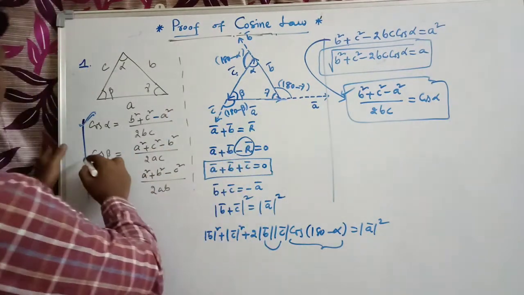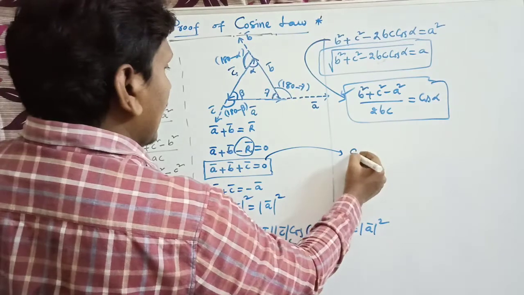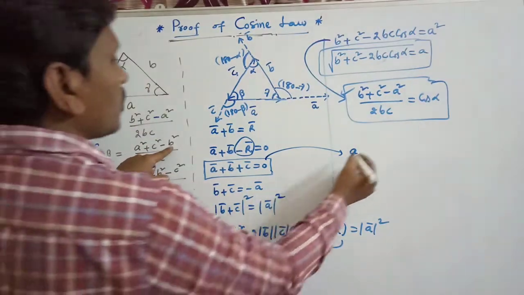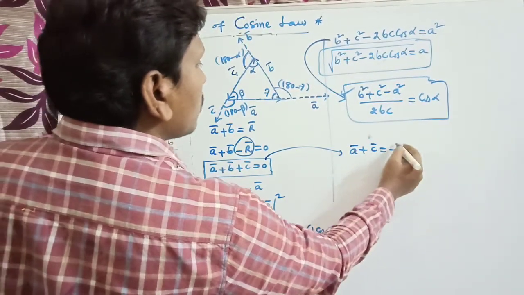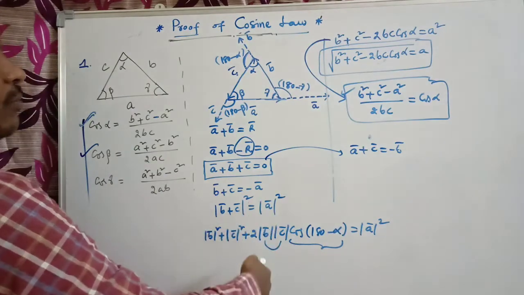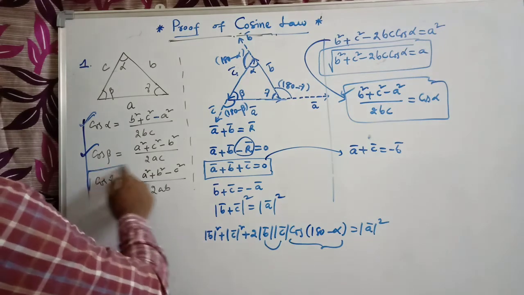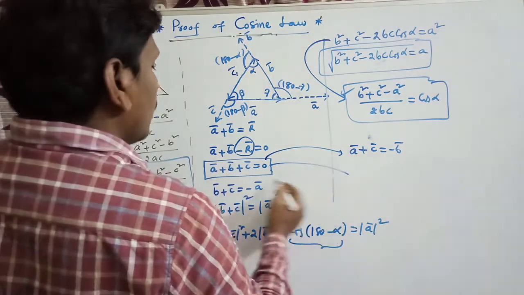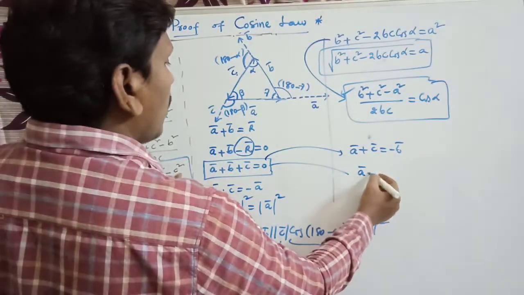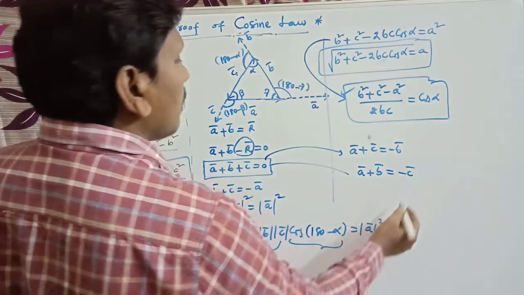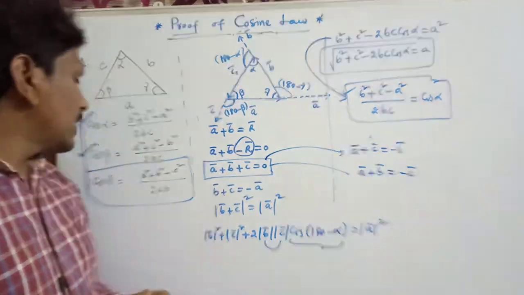To find this cos beta, we write from this expression, here minus b is there, so a bar plus c bar equal to minus b bar. Apply mod and square on both sides and do like this. We will get this expression. To find cos gamma, here minus c should come: a bar plus b bar equal to minus c bar. Apply mod on both sides, square on both sides, we will get the answer, that is cos gamma.